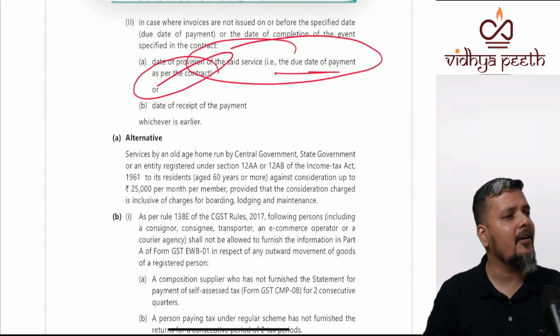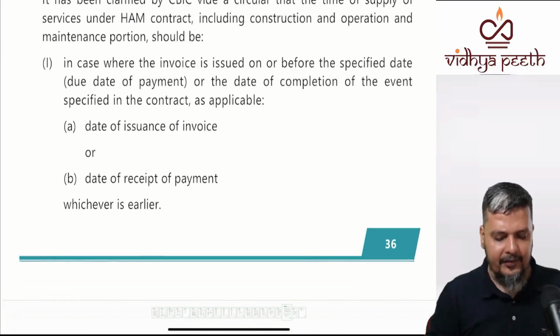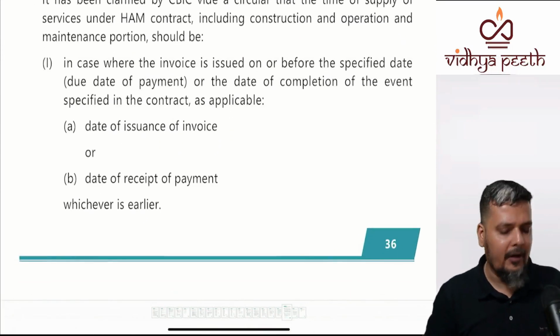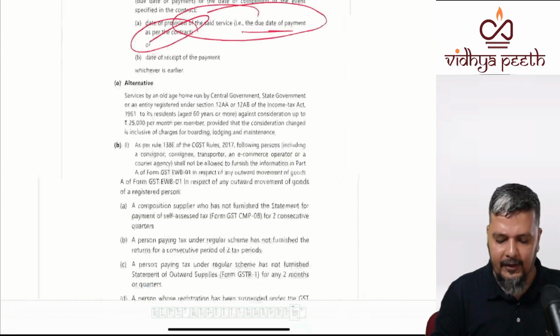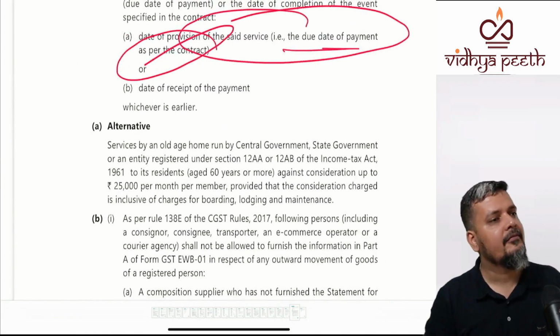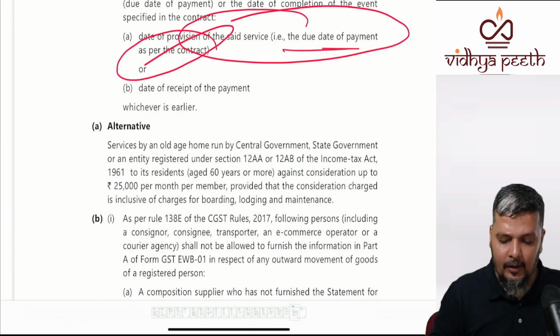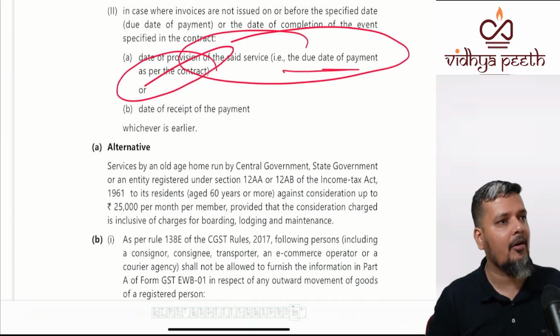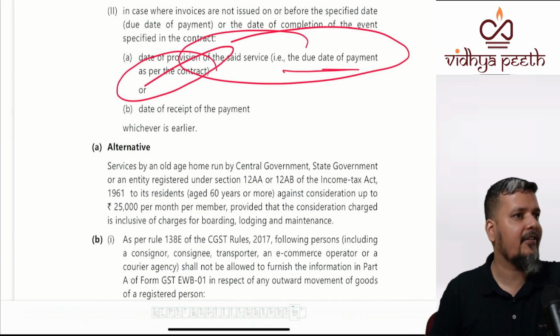See, actually you explain the answer in a very simple way. If invoice is given in time, it is the actual date of invoice or date of receipt of payment, whichever is earlier. If invoice is not given in time, it is the date of provision of service or date of payment, whichever is earlier. But how to decide whether invoice is given in time or not? That is decided by the contract.